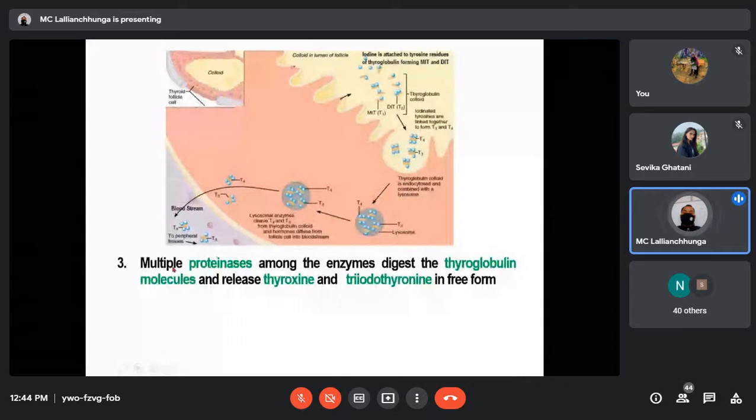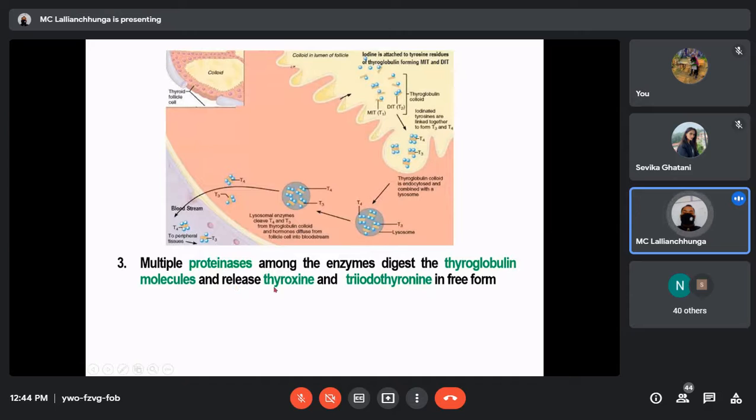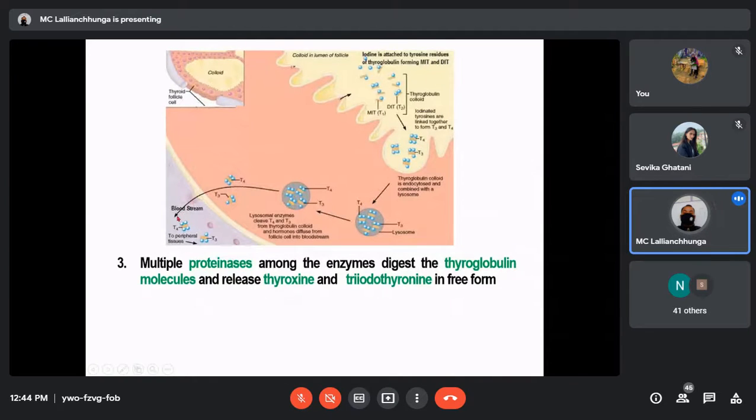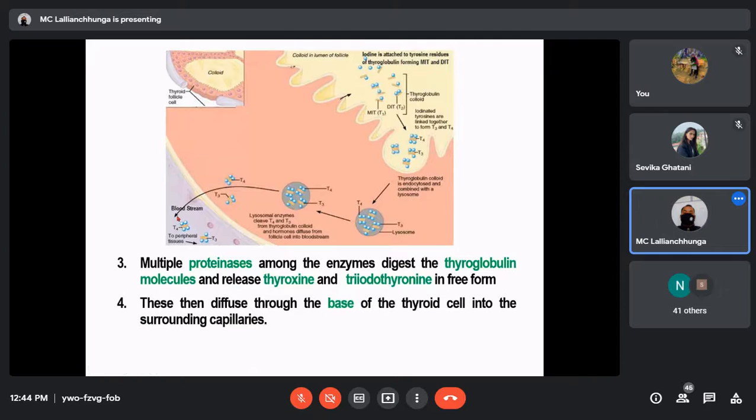Number 3, multiple proteinases. That means these are enzymes. Among the enzymes, they digest the thyroglobulin molecules and release thyroxine and T3 in free form. Digestion of the thyroglobulin takes place so that T4 and T3 are now free from the thyroglobulin so that they can enter the bloodstream. Then they diffuse through the base of the thyroid cells into the surrounding capillaries. Thus, the thyroid hormones are released into the bloodstream. T3 and T4 now enter the bloodstream.